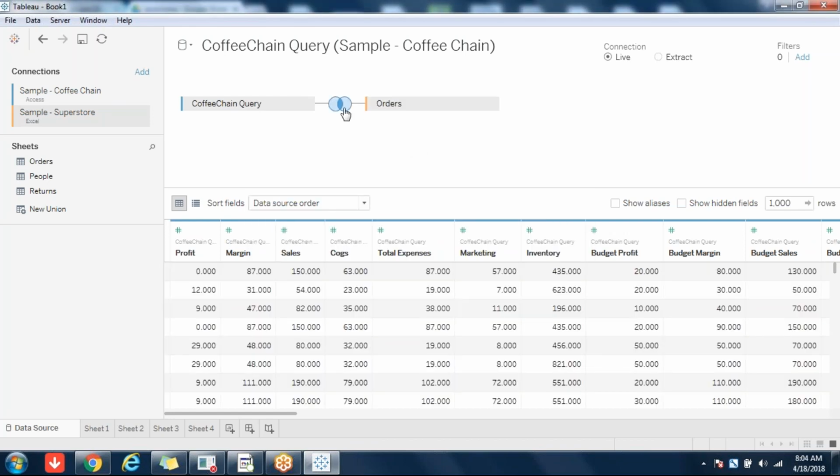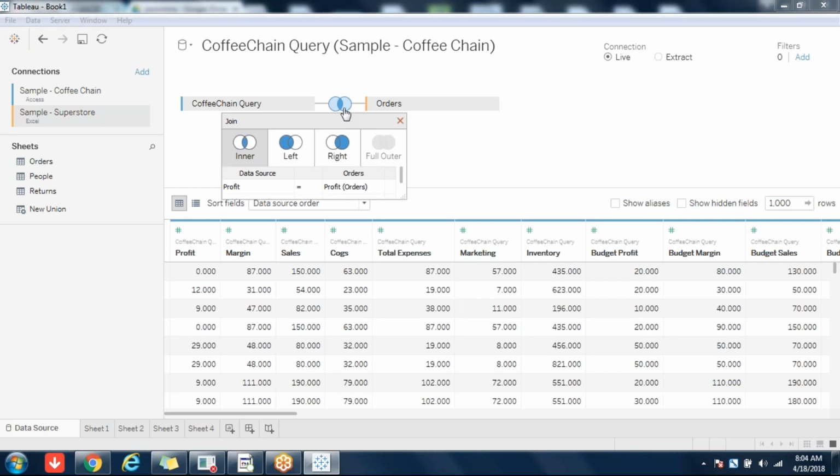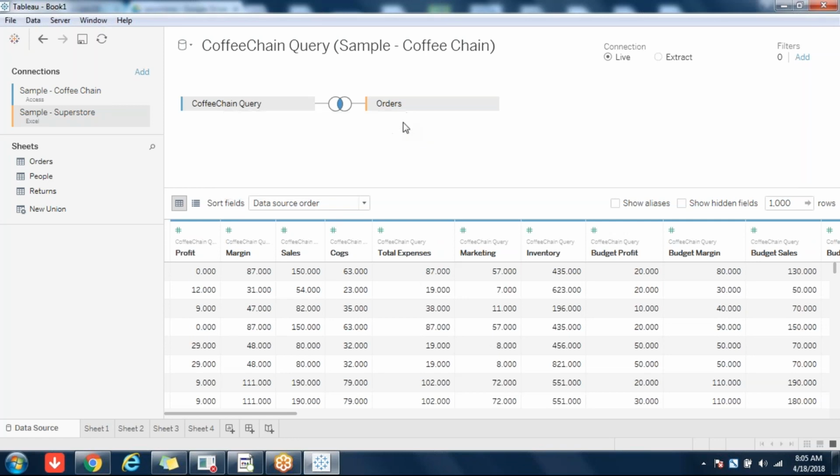Here you are seeing a join kind of thing, which is not true. Here the point is blending. Whenever you do a blending between two different data sources, it will always happen at aggregate level, and in the background only a cross join will happen. It will not be an inner join, left outer join, or right outer join. Nothing. In the background, only cross join will happen.